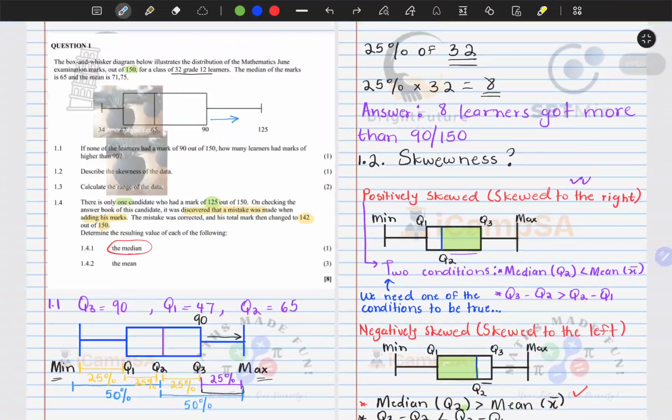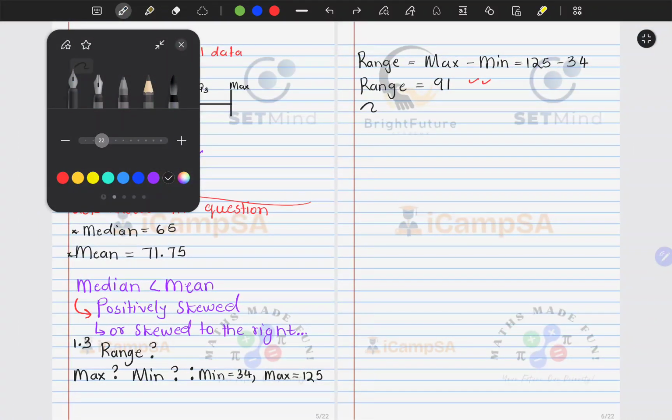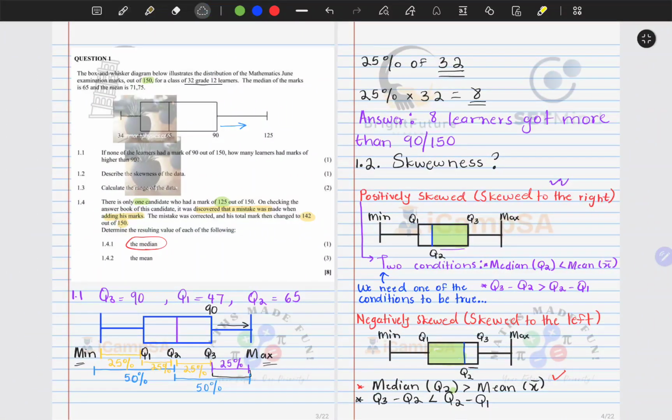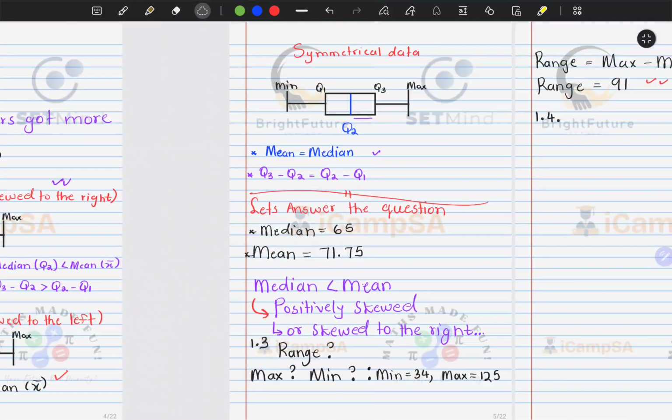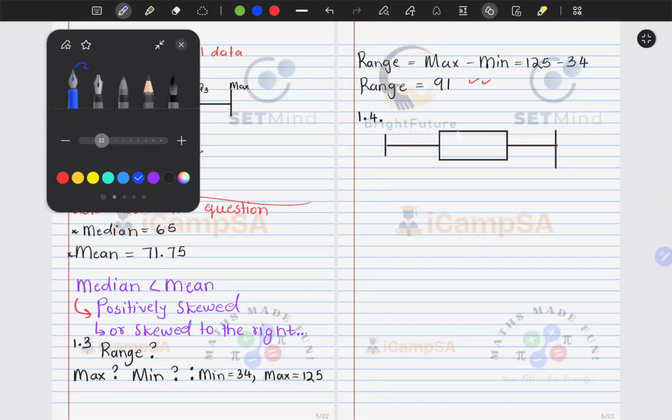Let's go ahead and deal with this problem where we are looking at 1.4. In 1.4, I'm going to have the same box and whisker. Let me quickly draw it. We're going to have something like this, and it is skewed to the left.